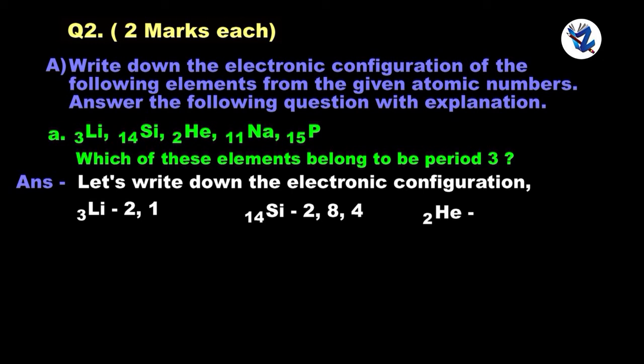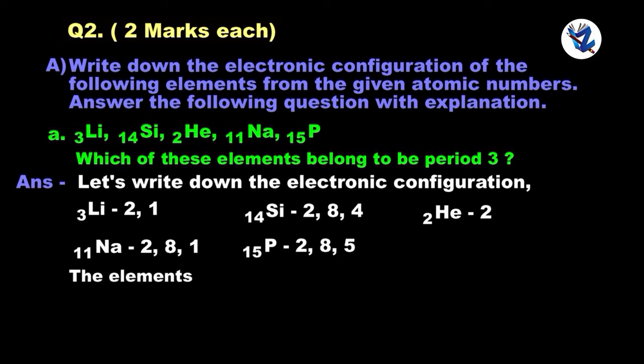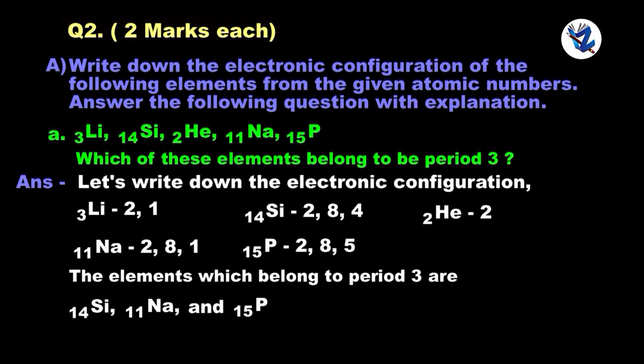Helium 2. Sodium 2, 8, 1. Phosphorus 2, 8, 5. The elements which belong to period 3 are silicon, sodium and phosphorus, as each of them is having 3 shells.